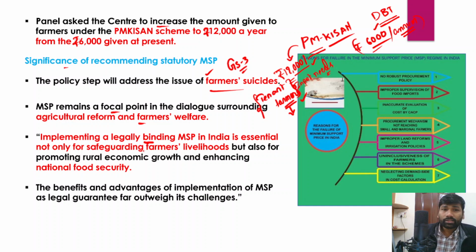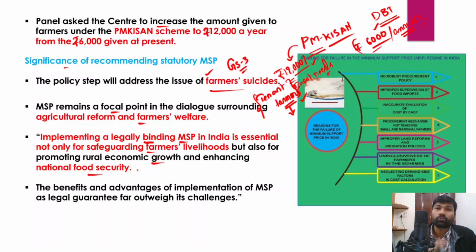So in this context, implementing the legally guaranteed minimum support price is essential not only for safeguarding the farmers and their livelihoods, but it is also very important for promoting rural economic growth and enhancing food security as well. It is very important that we ensure food security for our population.